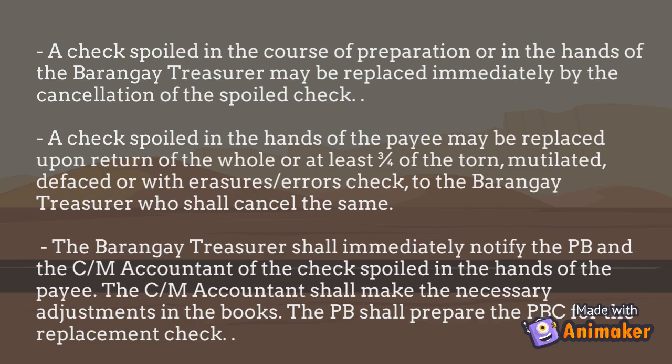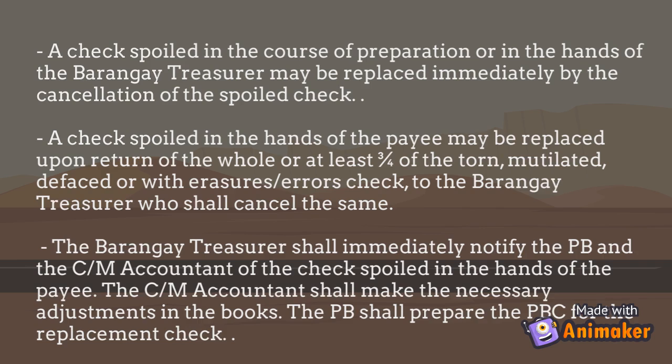On the other hand, if a check is spoiled in the hands of the payee, it may be replaced upon return of the whole or at least 3/4 of the torn, mutilated, defaced, or with erasures or errors check to the barangay treasurer, who shall cancel the same.